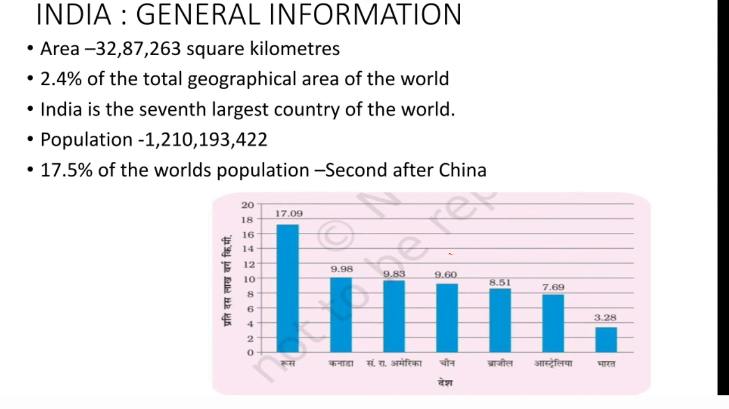The area of India is 32,87,263 square kilometers, which is 2.4% of the total geographical area of the world. India is the seventh largest country of the world. The population of our country, the current population, is 138 crore in 2020. Now see in this graph, the first is Russia, second is Canada, third is USA, fourth is China, then Brazil.